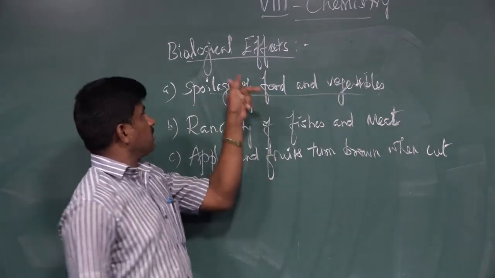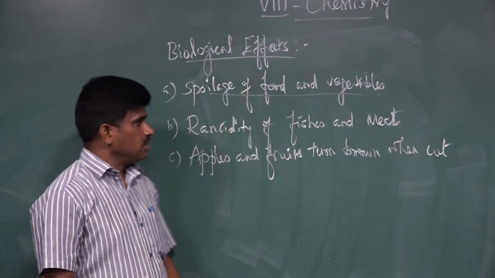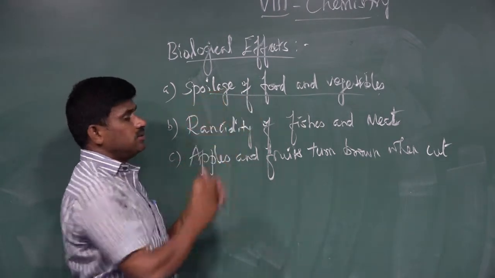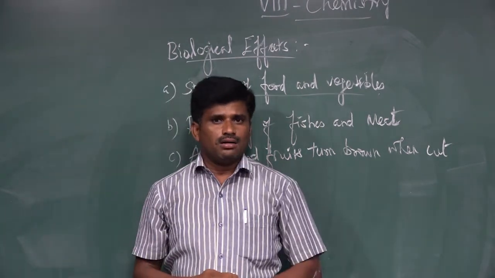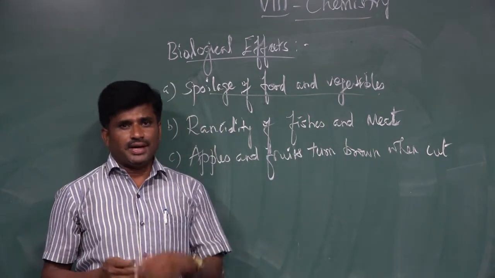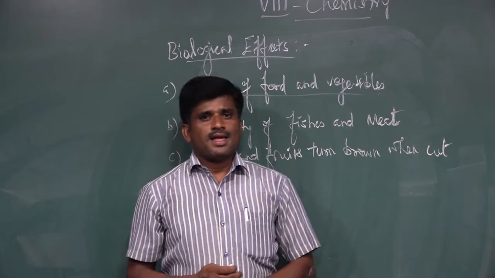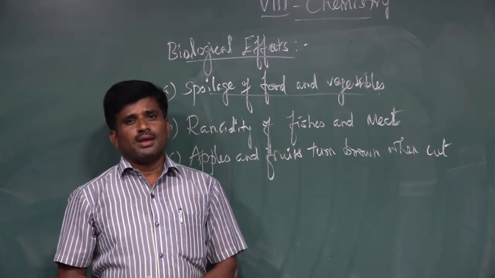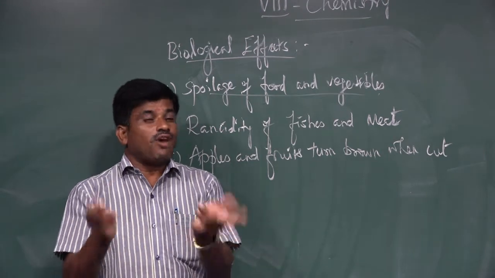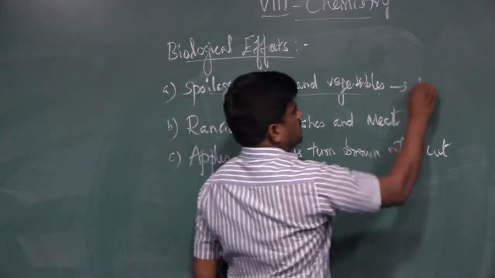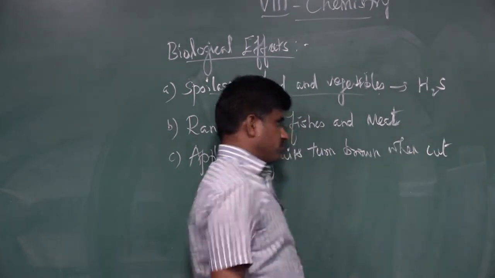This is the first biological effect. For spoilage of food, we can give an example: the egg. When we take a rotten egg, that rotten egg produces a bad smell because of the formation of hydrogen sulfide gas.